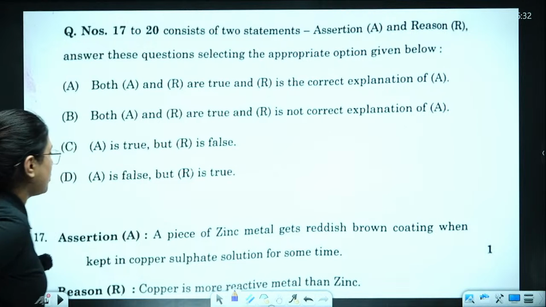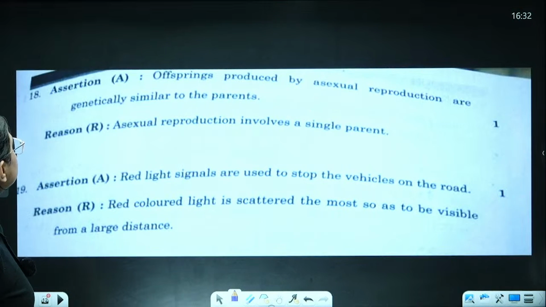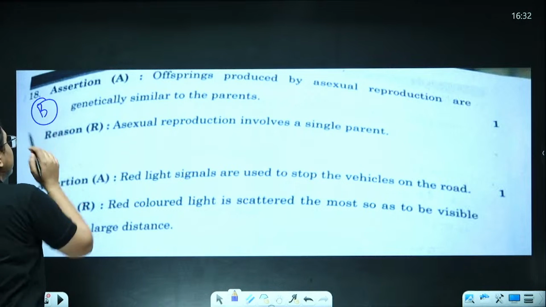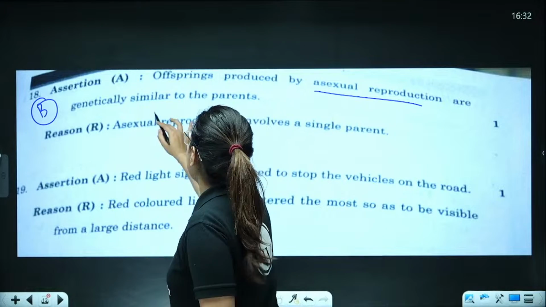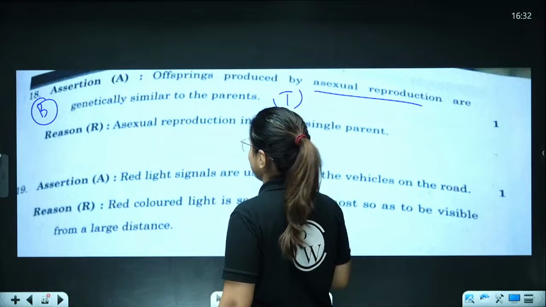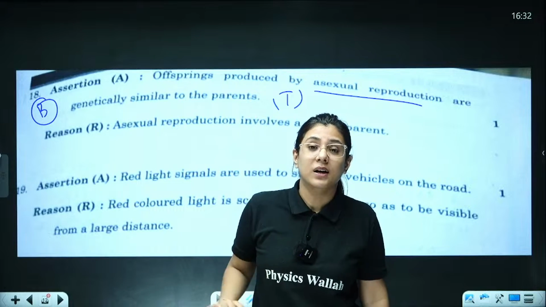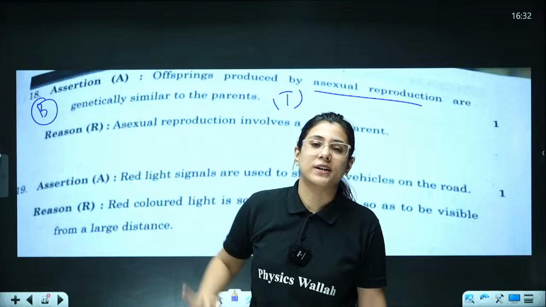This question is from chemistry, not my segment. Let's come to the next one. Question number 18. Yes, this question is from biology. Offsprings produced by asexual reproduction are genetically similar to the parents. This question is exact same from NCERT exemplar. It is like directly picked up from the book and given in your examination.